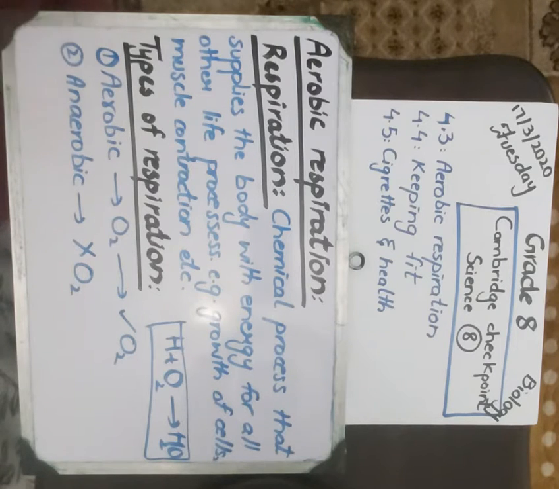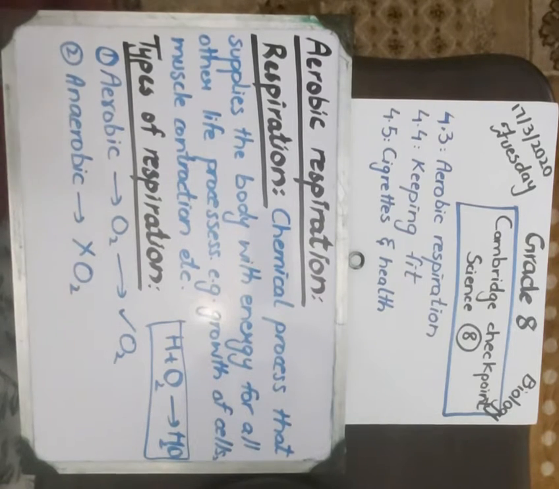So there are two types of respiration. Number one, aerobic respiration, and number two is anaerobic respiration. Aerobic means oxygen. O2 is oxygen. So aerobic respiration means respiration in which we use oxygen. And anaerobic means no. So anaerobic respiration is one in which we will not use oxygen. Okay, I will summarize.